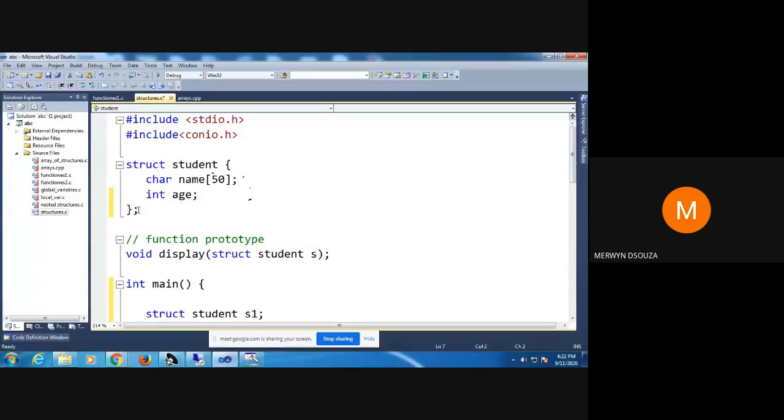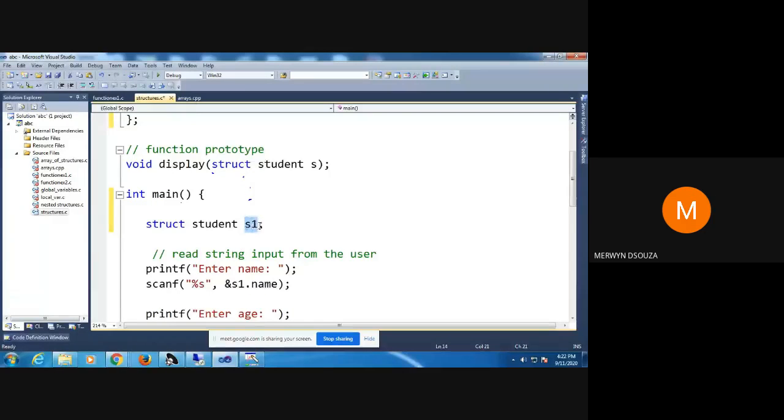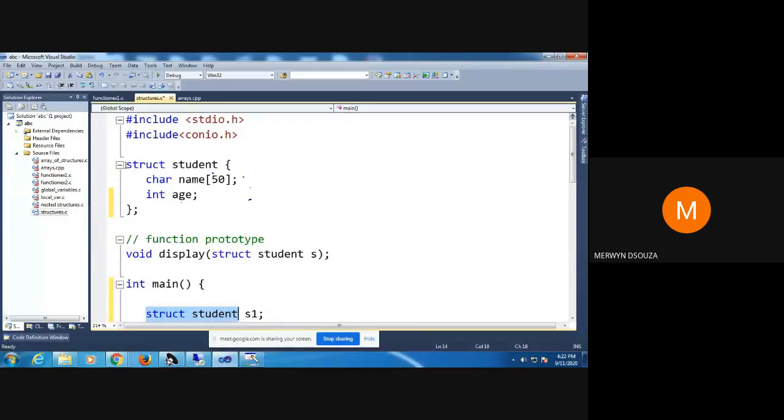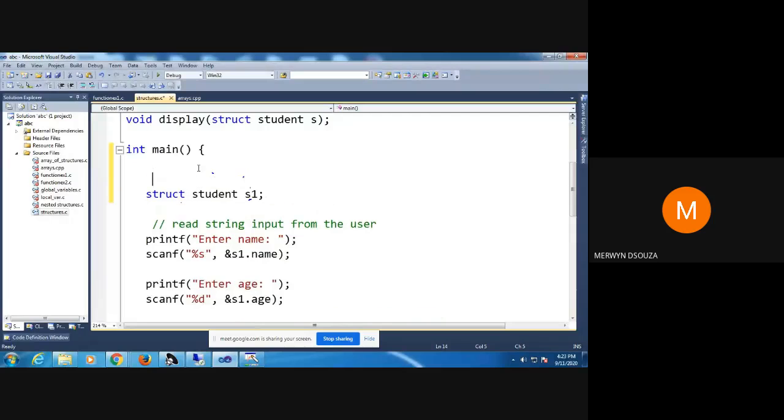Basically, to access these members we need a variable. A variable has to be declared like this: you mention the name of the structure, struct student, and then the name of your variable, say S1.